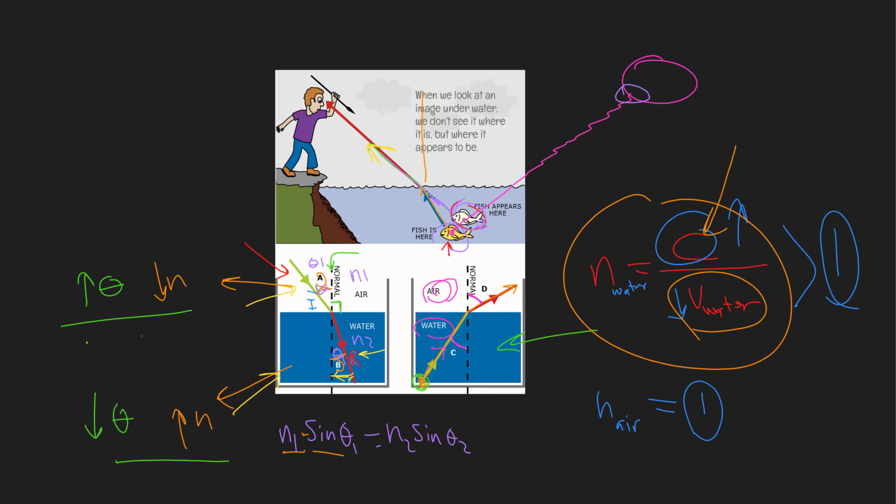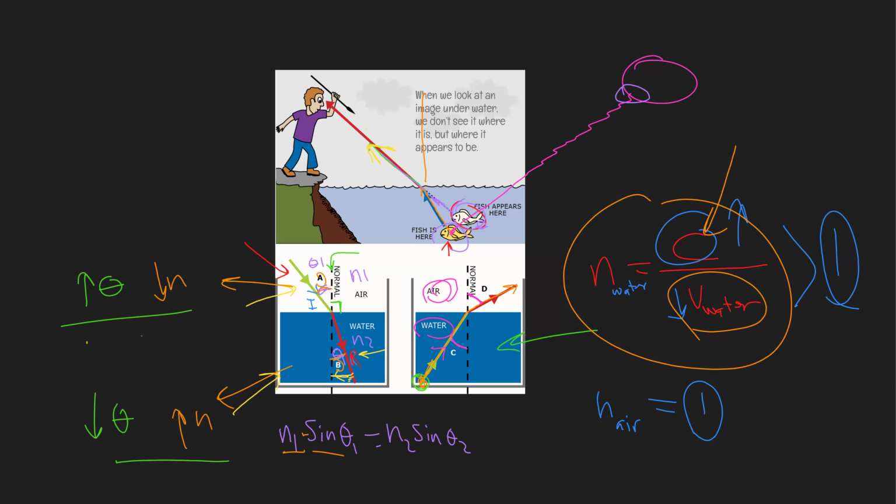In general, they are greater than 1, because the speed of light inside other mediums is less than the speed of light in the air. So the index of refraction for other mediums is greater than 1. Now when the light is coming from air into another medium, it goes from lower to higher index of refraction.